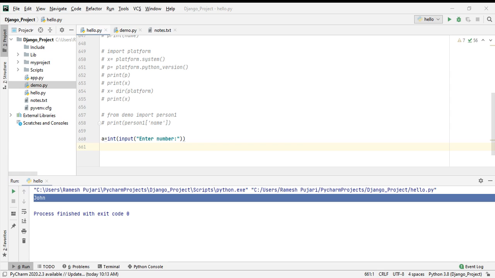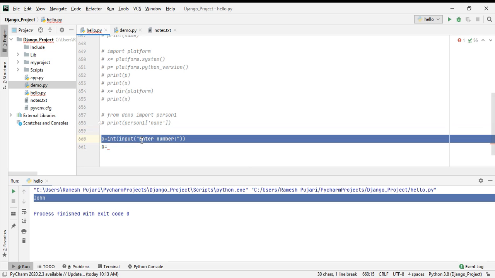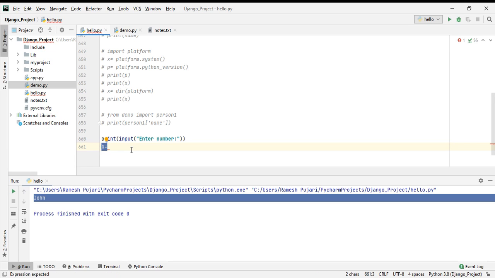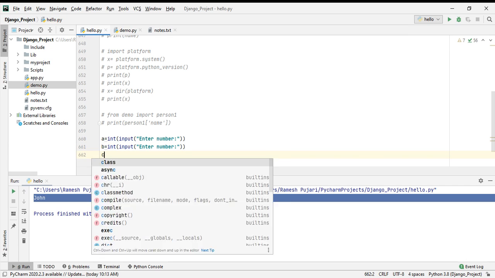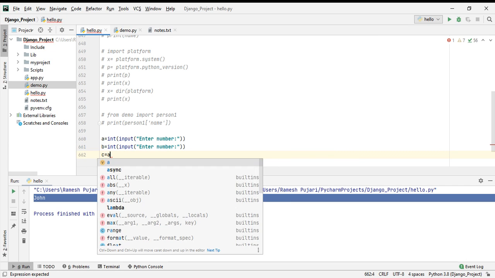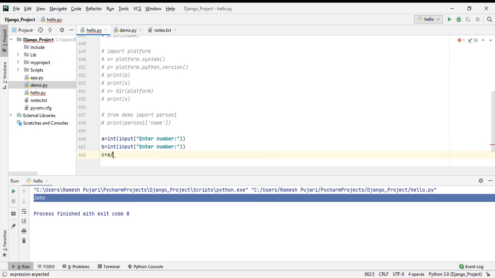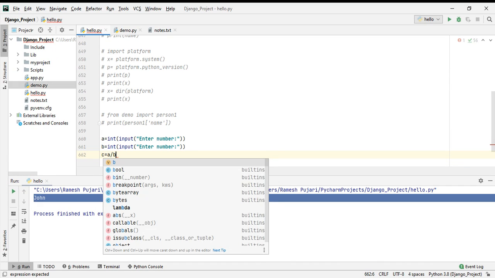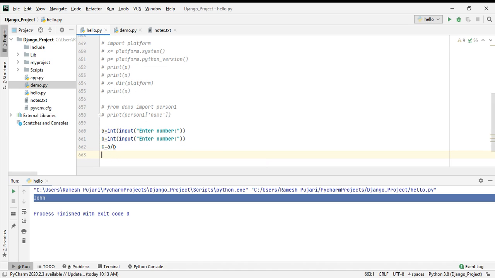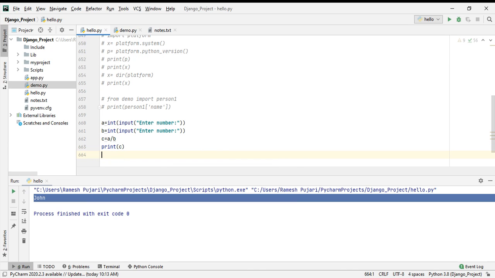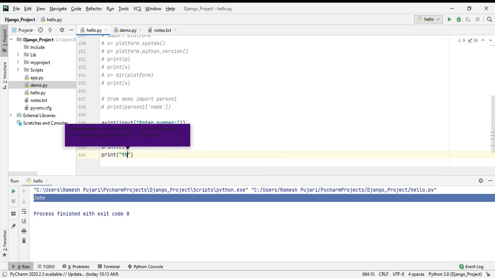I will take one more variable, b, and ask the user to enter the b value. Now c is equal to a divided by b, a division operation. Then I print the result, print c. Now I have the rest of the code, like print: below is the rest of the code.